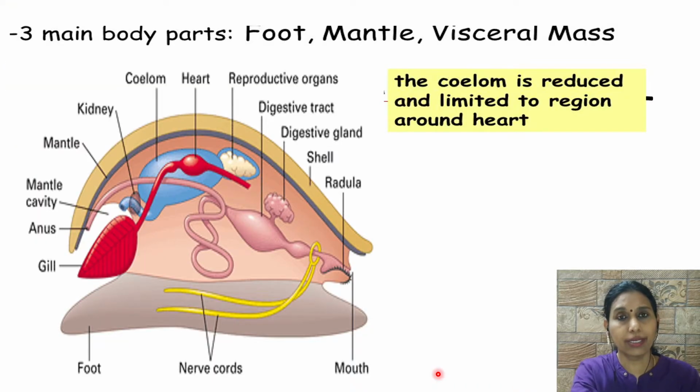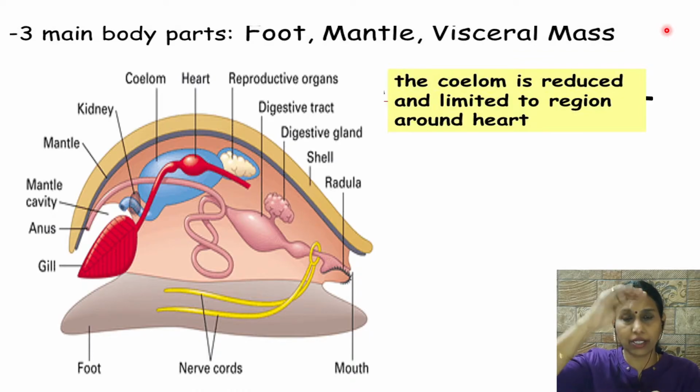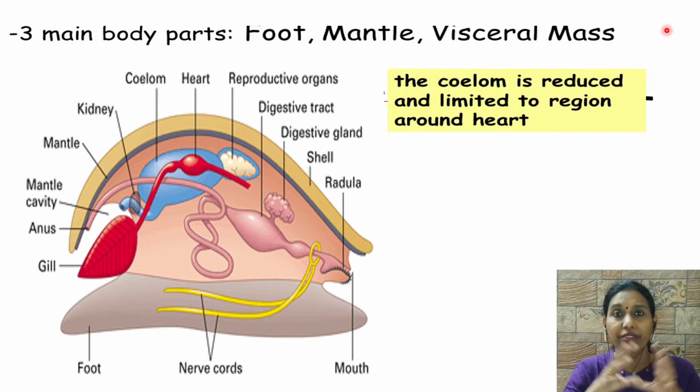And if you just take the anatomy of the mollusk body, you can see it is actually divided into foot, mantle and mass. The muscular foot is there, that is one of the characteristics. It also has a shell outside, called the mantle. Between the muscular foot and the mantle, inside the body, you have the visceral mass.